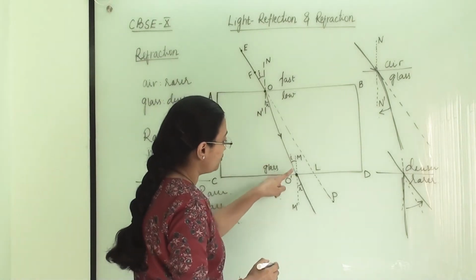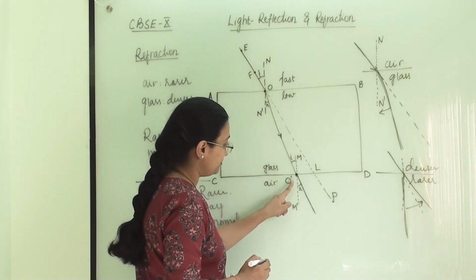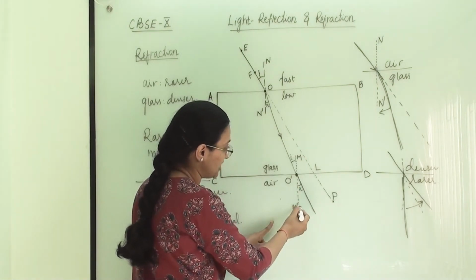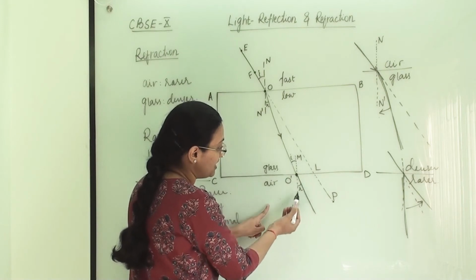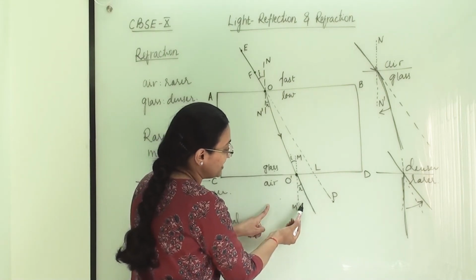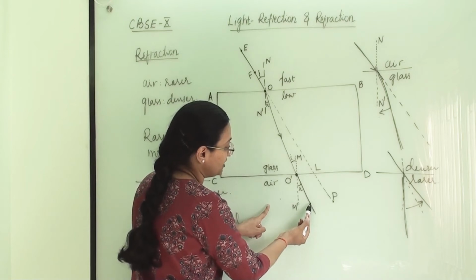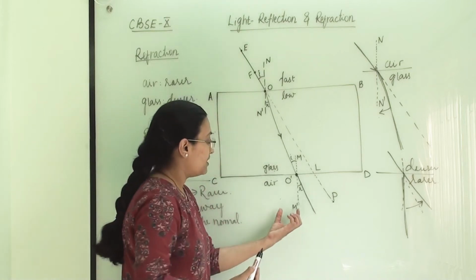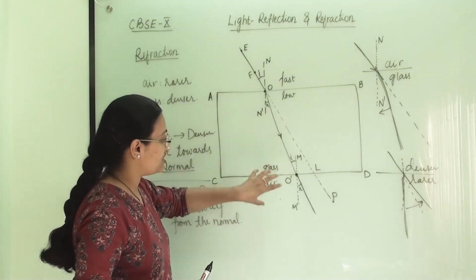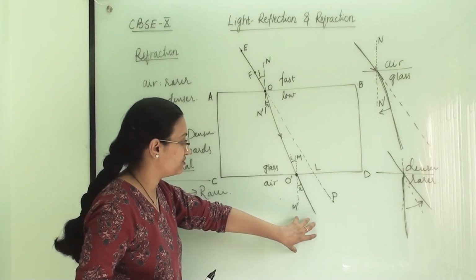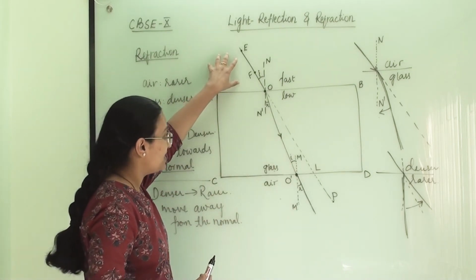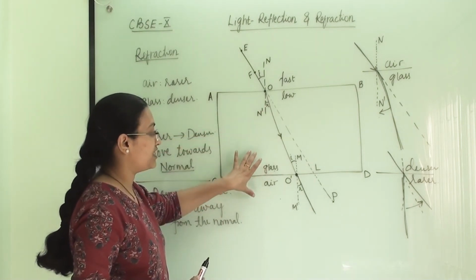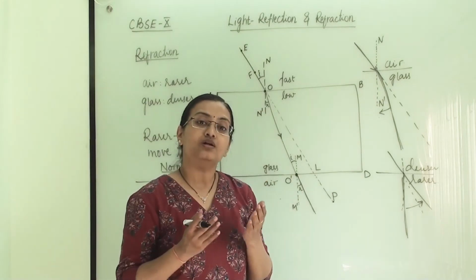Here also we have drawn one line, that is a normal which is perpendicular to the glass surface, that is M dash. That is our normal. And then it is moving away from this normal. Actually it should come here, but it is going that side. So when it is coming from denser medium to rarer medium, it will move away from the normal, and when it is going from rarer medium to denser medium, it will move towards the normal. So these 2 points we have to remember, and this will be applicable to all media.